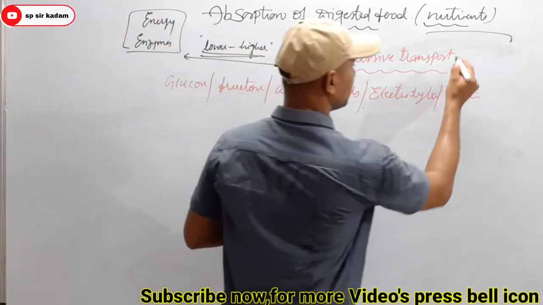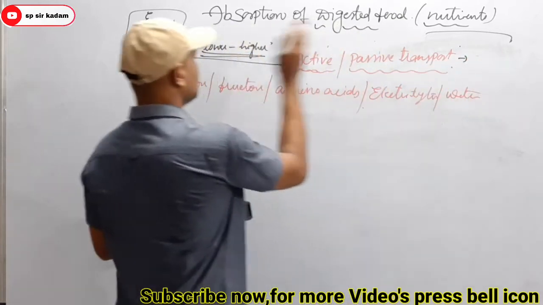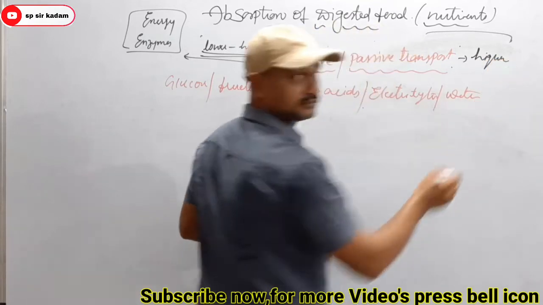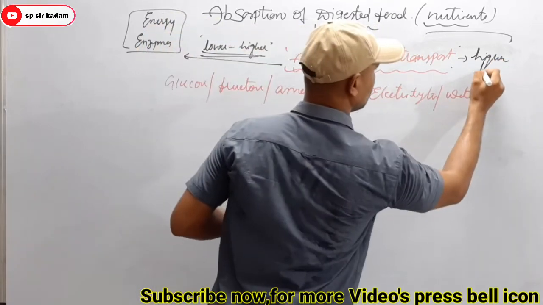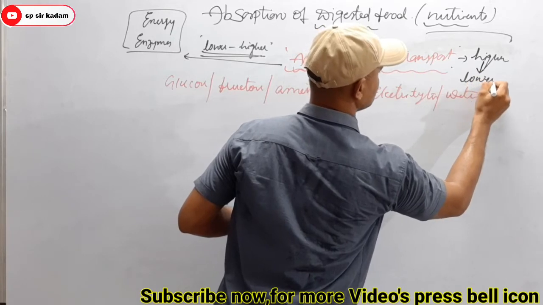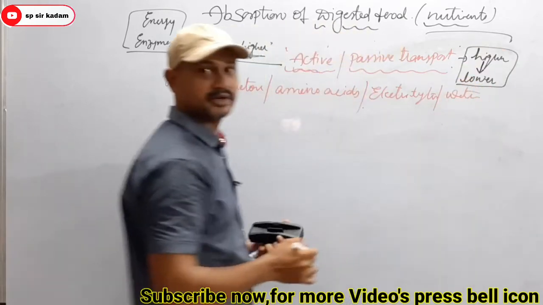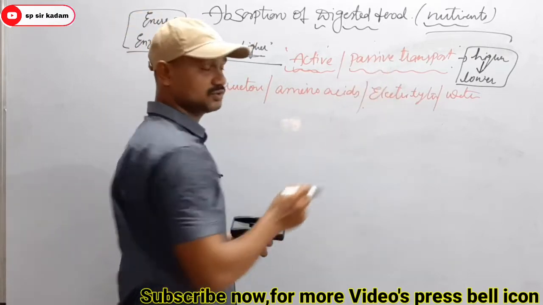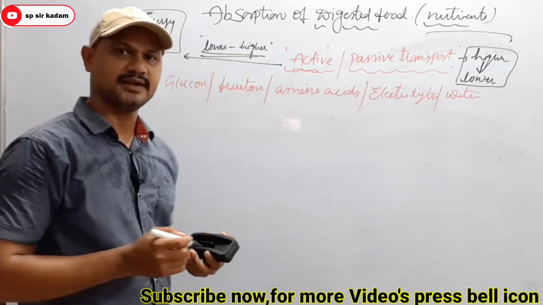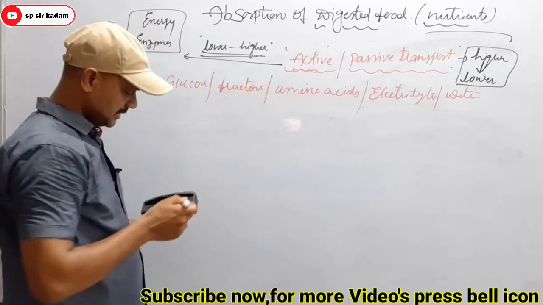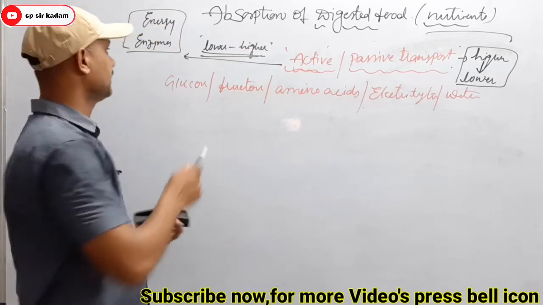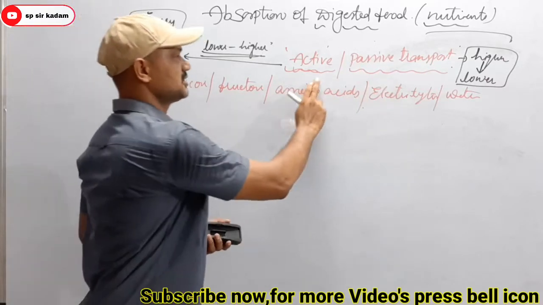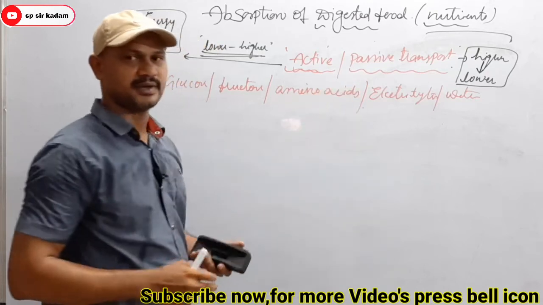Then passive transport mechanism is what? That is quite opposite to the active. Here the flow of substances is from higher concentration to lower concentration. Here there is no requirement of energy. Okay? So it is along the concentration gradient. Passive transport is along the concentration gradient and active transport is against the concentration gradient. Here energy is required, and here that is not required. So these are the differences between active and passive transport.